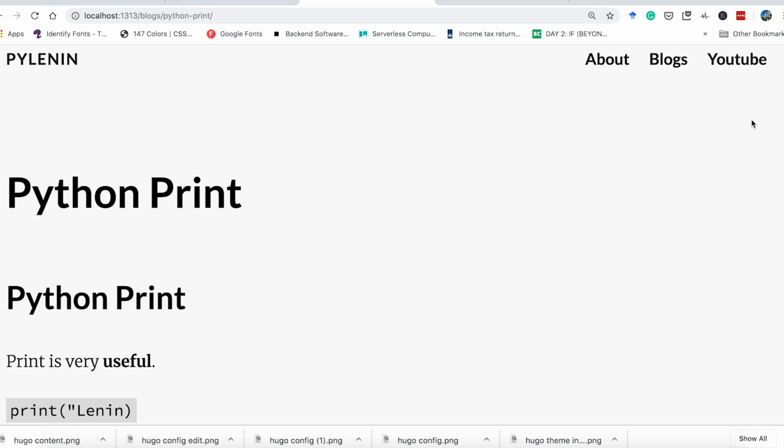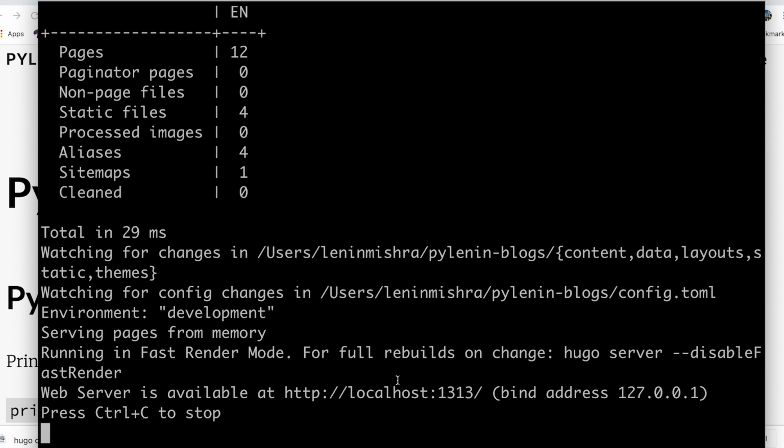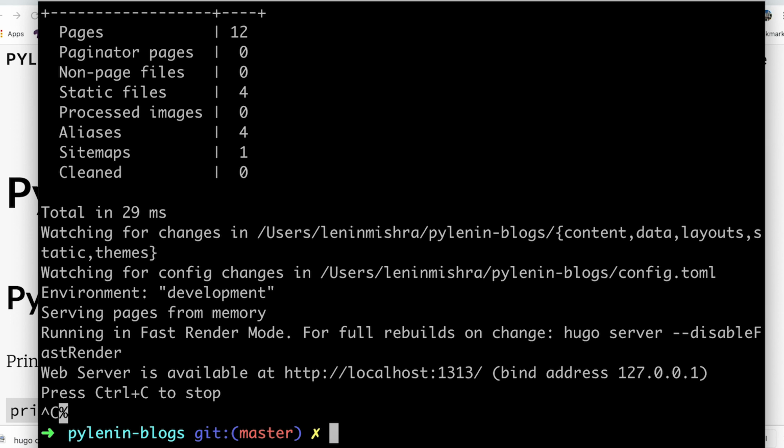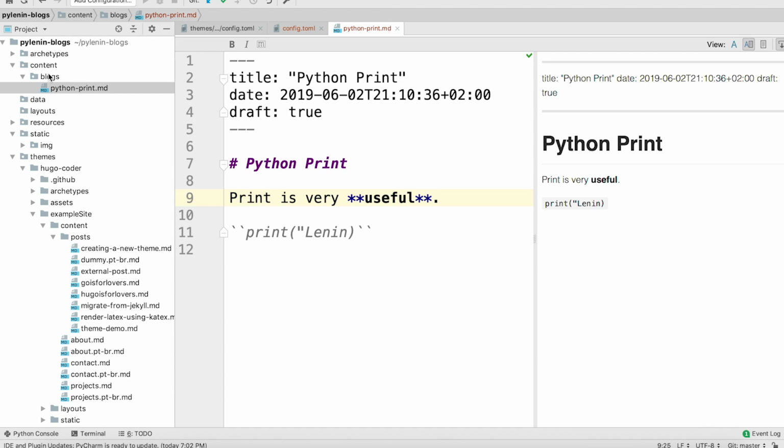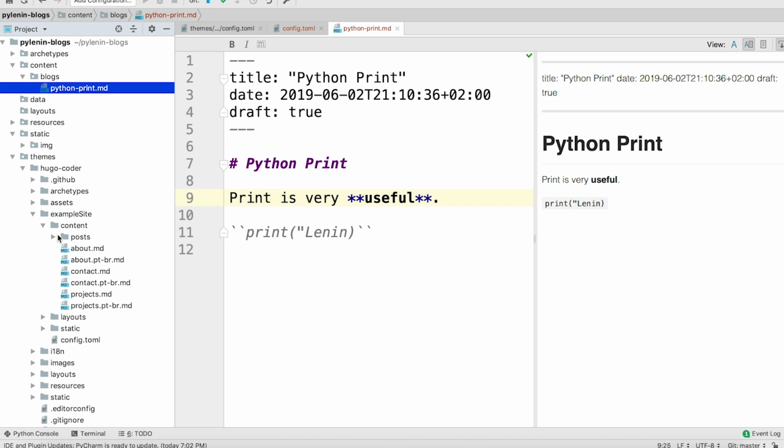Now, let's go ahead and also build our about page, right? So since we needed a blogs folder earlier here, but now we don't need a blogs folder. For example, here also there is a post folder, but there is no about folder in here.